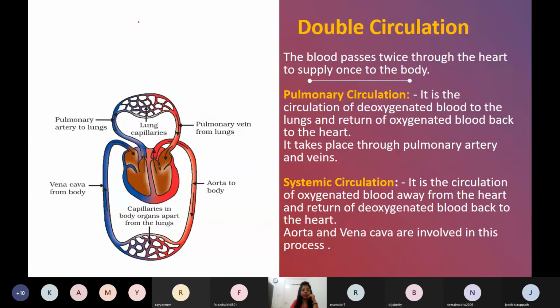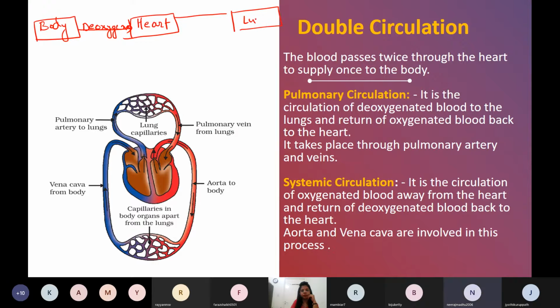Now what is the meaning of that? Actually, when the blood comes to the heart, what kind of blood comes? Deoxygenated blood comes from the body parts. And that deoxygenated blood goes to the lungs for oxygenation.